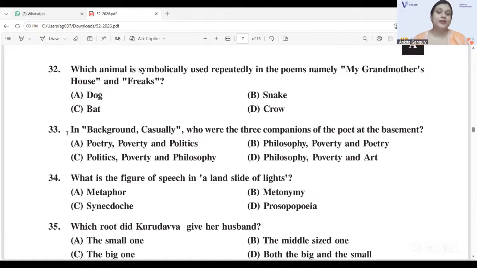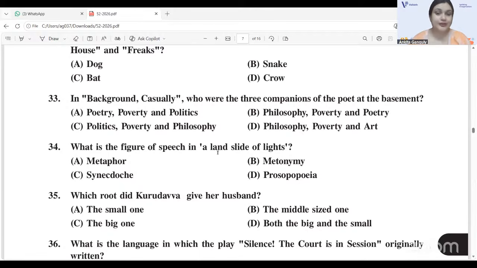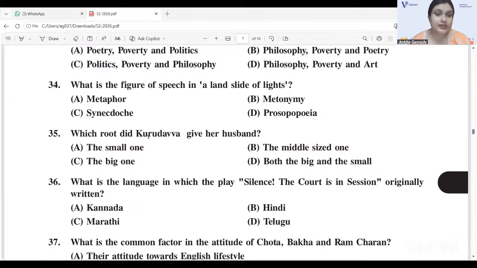In "Background, Casually," who were the three companions of the poet at the basement? 33B, philosophy, poverty, and poetry. What is the figure of speech in "a landslide of lights"? A, metaphor. Which root did Purudava give her husband?